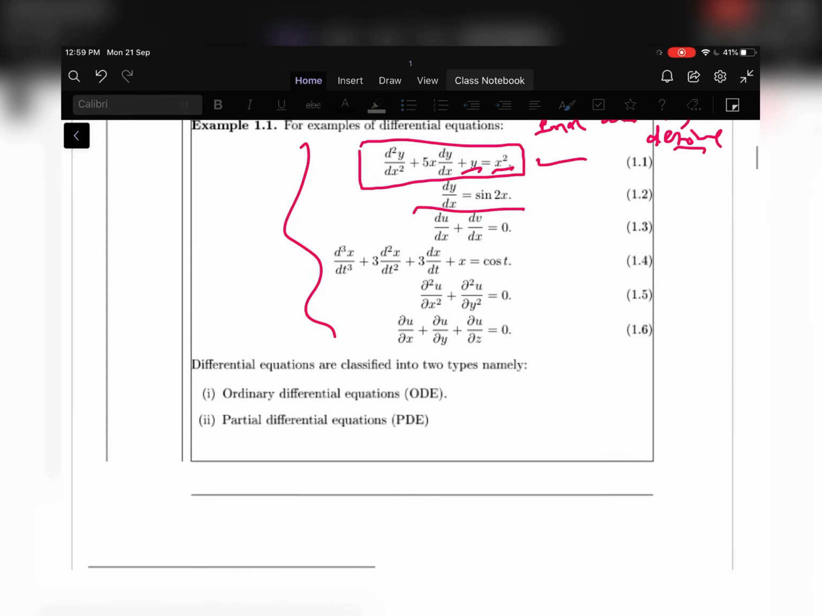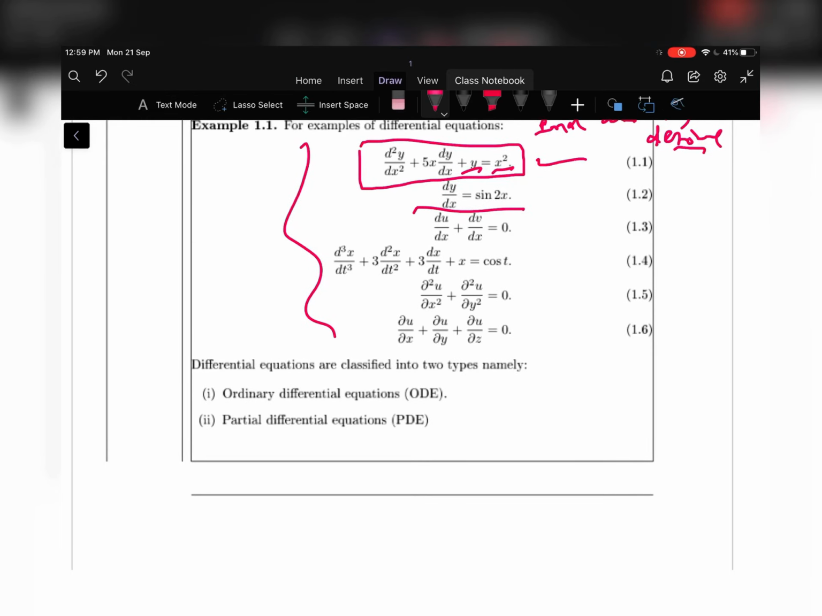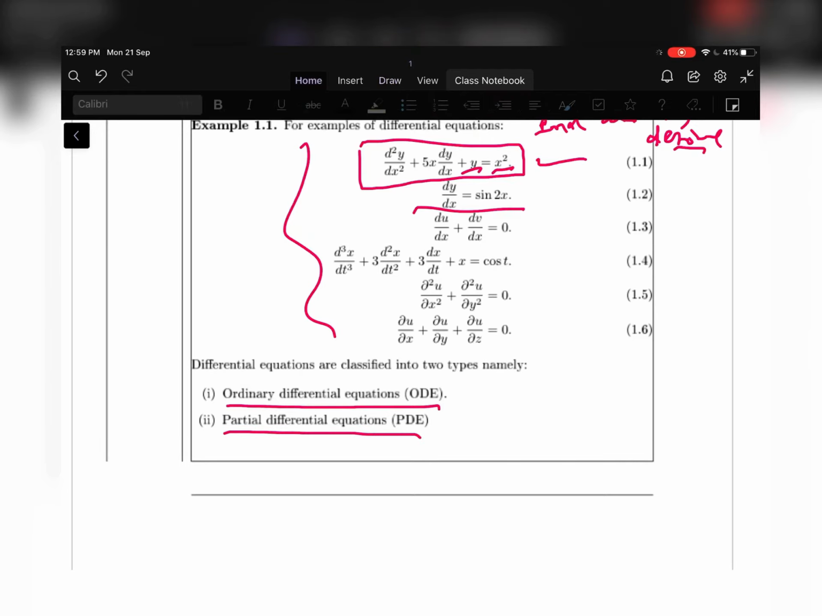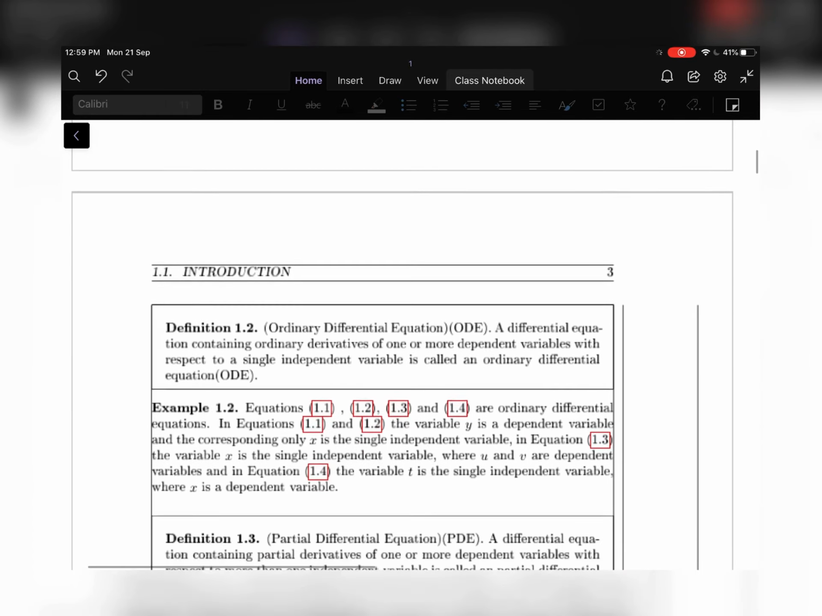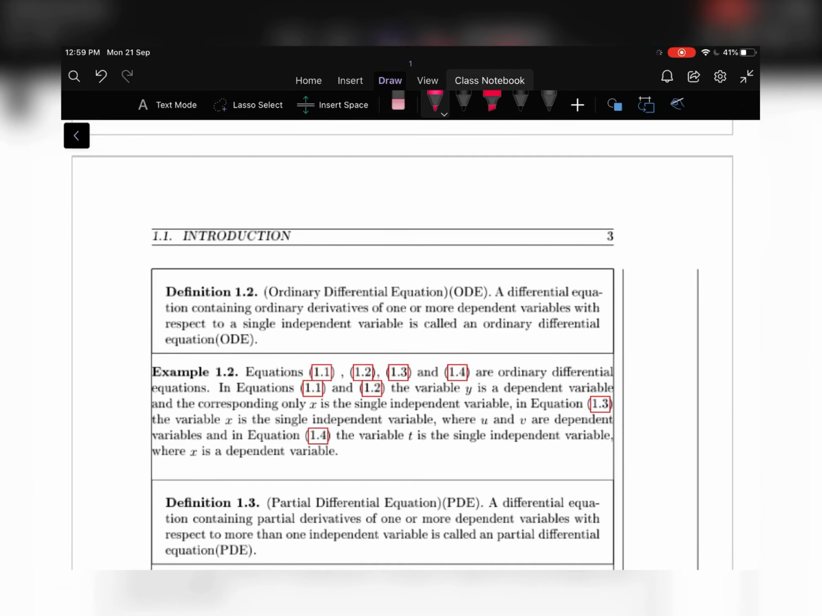We can classify differential equations as ordinary differential equations, called ODE, and the second one is partial differential equations. So let us move to what exactly an ordinary differential equation is. An ordinary differential equation is a differential equation which contains ordinary derivatives of one or more dependent variables with respect to only a single independent variable. Such an equation is called an ordinary differential equation, otherwise called ODE.